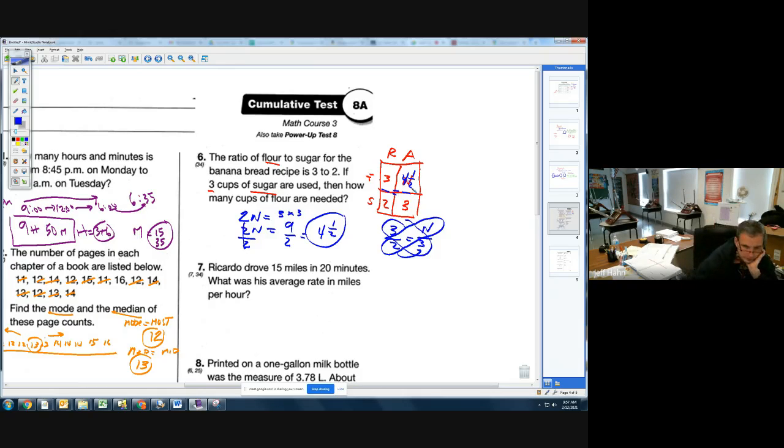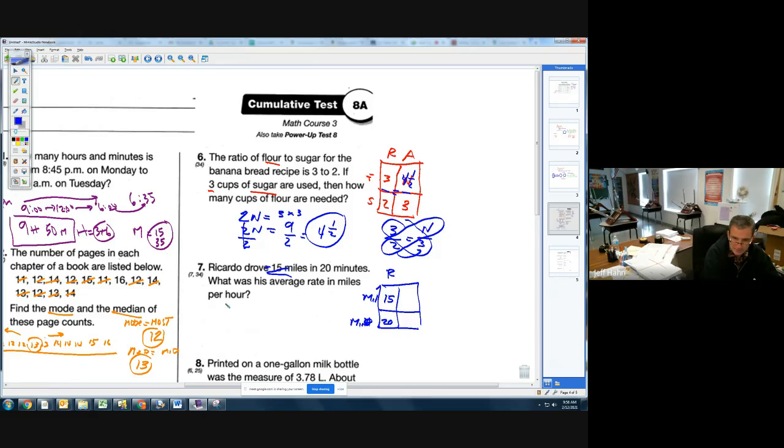Problem number 7, Ricardo drove 15 miles in 20 minutes. What was his miles an hour? Again, ladies and gentlemen, this is a ratio problem. We can solve it just like we did the last problem, except this one is pretty easy. What was my ratio? What am I comparing? I am comparing miles to hours. Actually, this gives it to us in minutes, so we'll just do that first. Miles, minutes. We are doing 15 miles in 20 minutes.